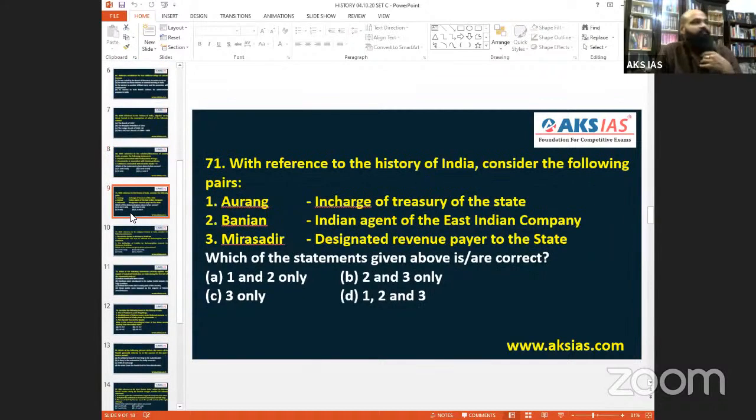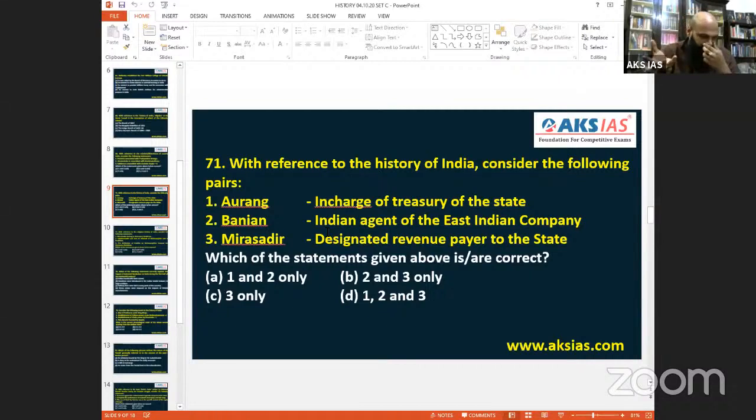And now with reference to the history of India, question number 71. With reference to the history of India, consider the following pair. So Aurang is not treasury. They are also treasury. Also you can say that costly things are kept in treasury.